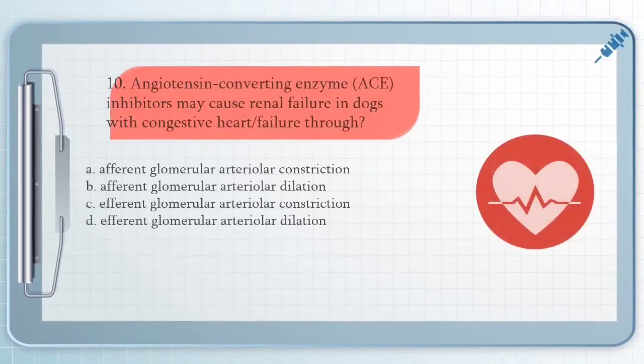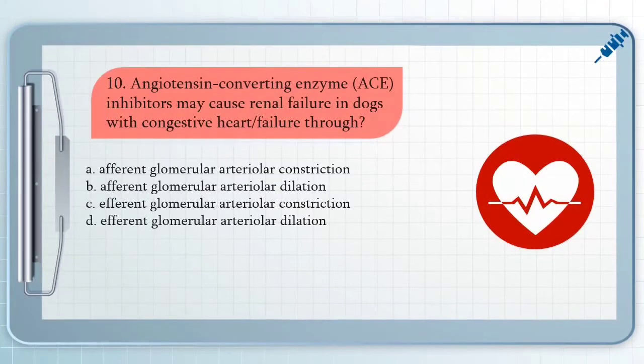For question number 10, we have angiotensin converting enzyme inhibitors may cause renal failure in dogs with congestive heart failure through A. afferent glomerular arteriolar constriction, B. Afferent glomerular arteriolar dilation, C. Afferent glomerular arteriolar constriction, and D. Afferent glomerular arteriolar dilation.